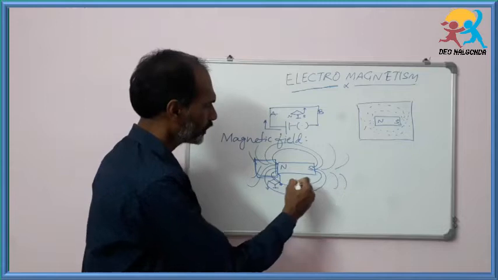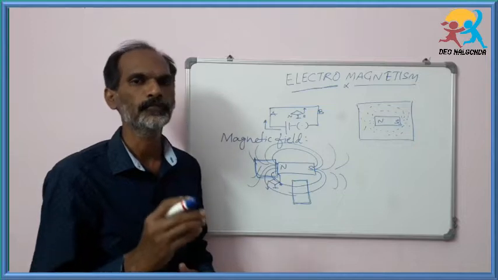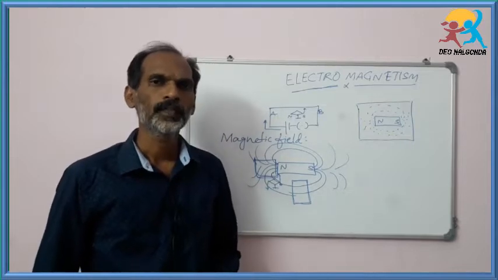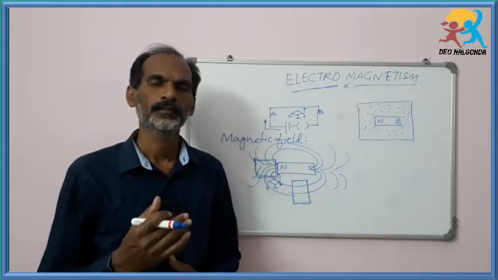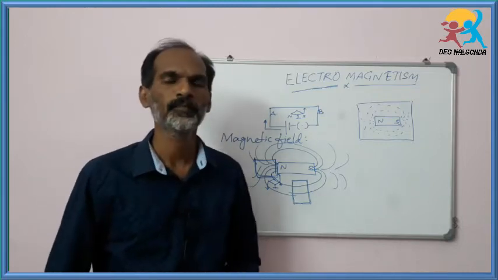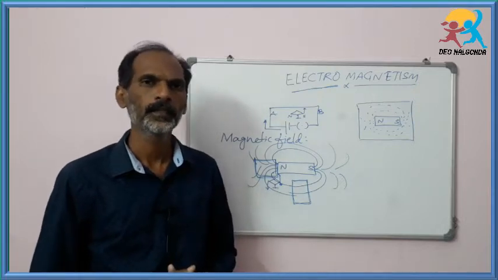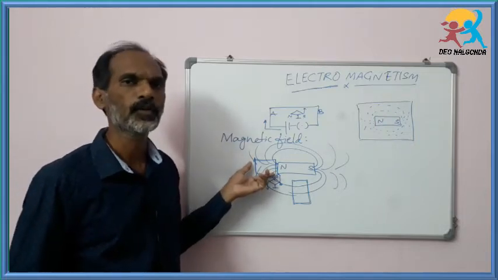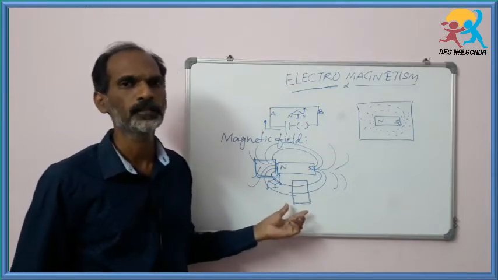The area where the magnetic field lines are very less in number, it's a weak magnetic field, okay. We can understand that. So the area where the field lines are more, we can say it's a strong magnetic field. The area where we can find a very less number of magnetic field lines, it's a weak magnetic field, okay. So at the poles the magnetic field is very strong, and in the middle part of the bar magnet, the magnetic field is very weak, okay.